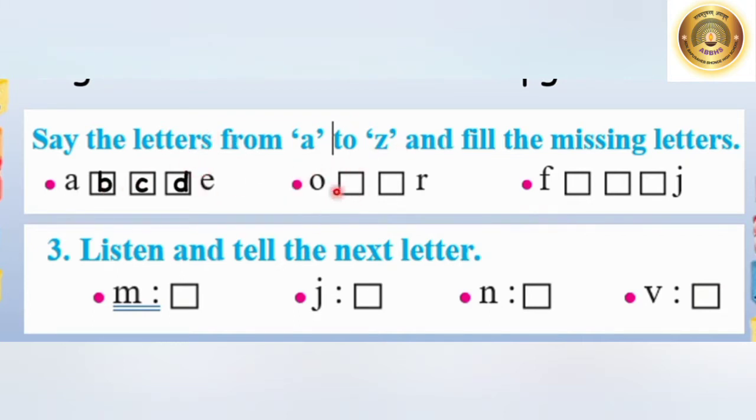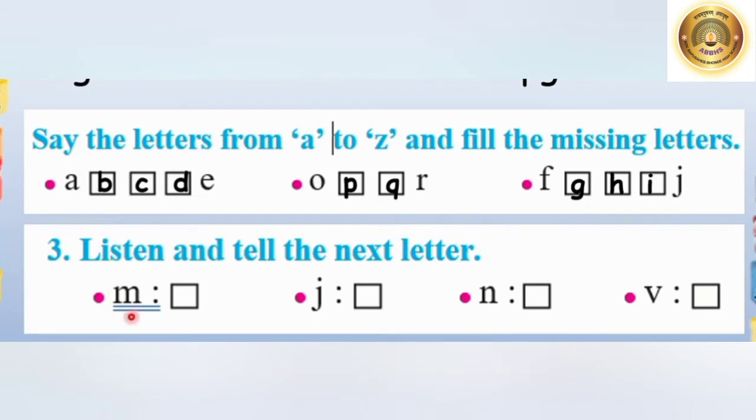Go to the second one. O. What comes after O? Right, it's P, Q and R is written. Very good, all of you. What is the next one? F. What comes after F? G, H, I and J is written. So now you have completed from A to Z. When we say A to Z, you will be able to complete these things.